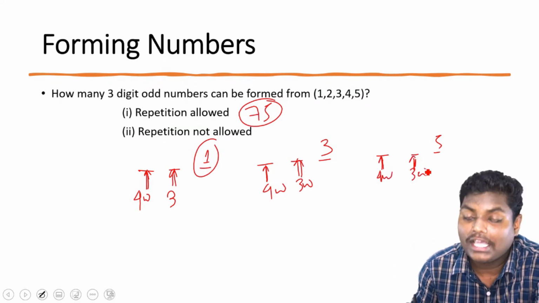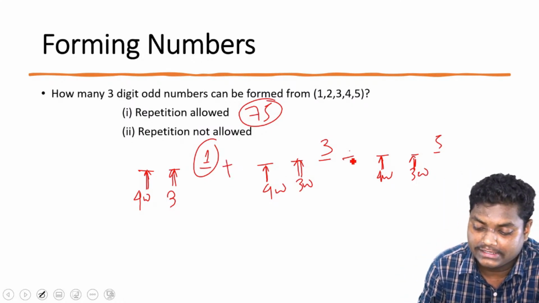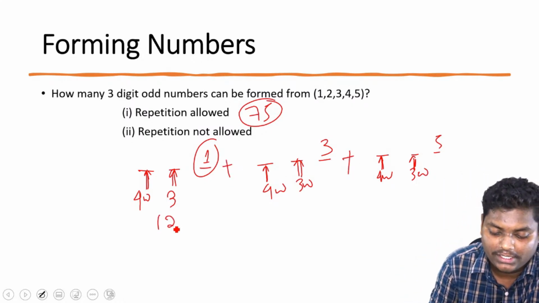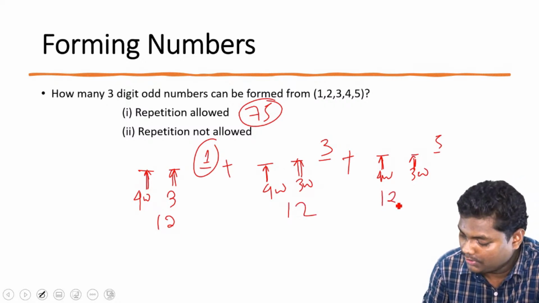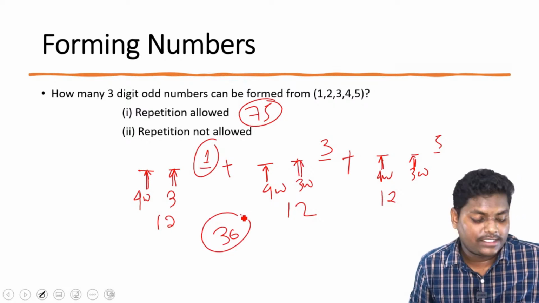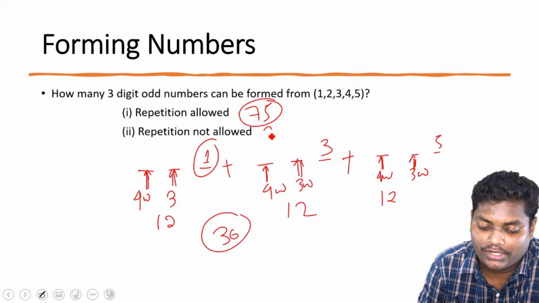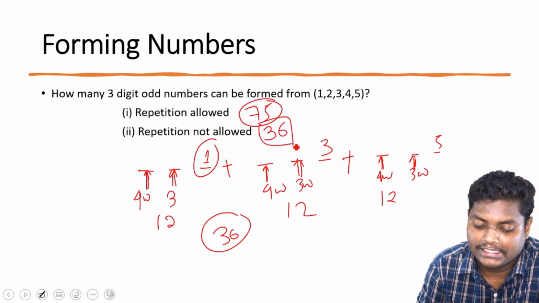And how are these all linked? These are linked through OR. These are alternative forms, so we will be adding them. So 4 threes are 12, 12, 12. So this will be 36. Got it, Shivali? Is this clear? So for repetition not allowed, it will be 36.